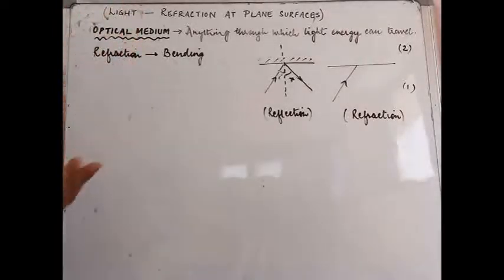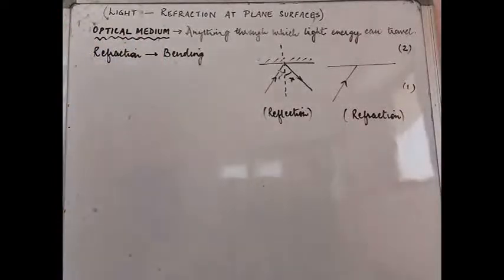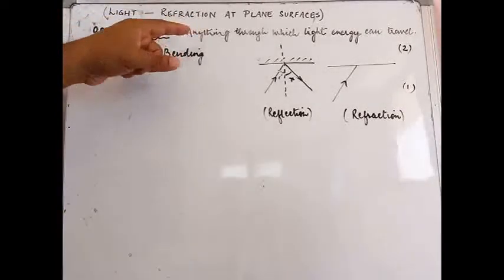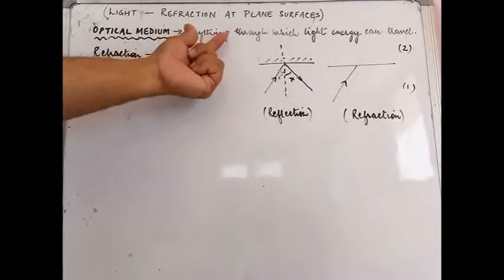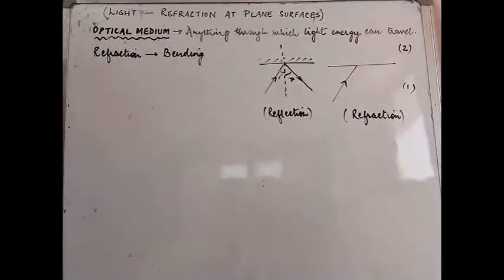The word optical obviously comes from the word optics, so related to light. Optical medium, if you read, is anything through which light energy can travel. If you look around yourself, for example, if we are standing in a room right now, we see a light source around us in the form of the sun, because of which we can see a number of things around us. So light is traveling in the medium around us. Now let us have a clear look at the medium around us.